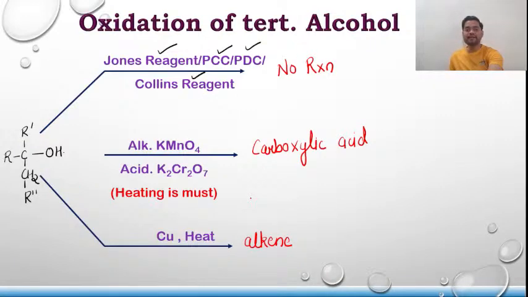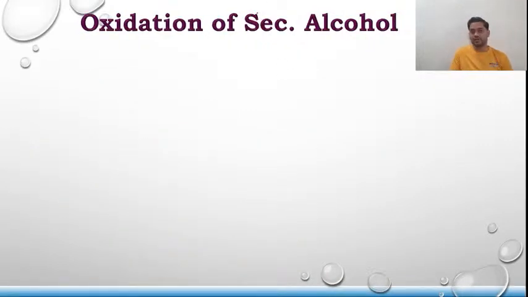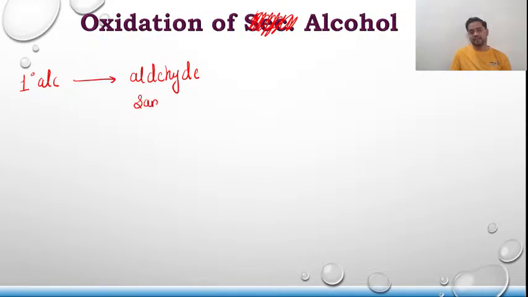Let us just glimpse the entire oxidation of alcohol over here. A 1 degree alcohol will give you what? Aldehyde, with the same number of carbon, which will again give you what?